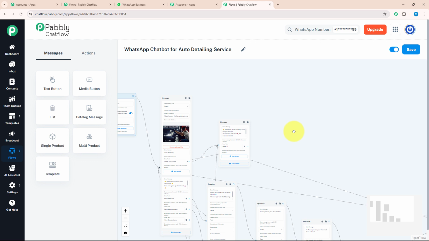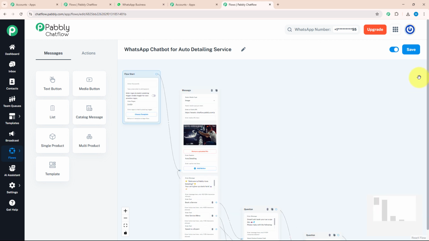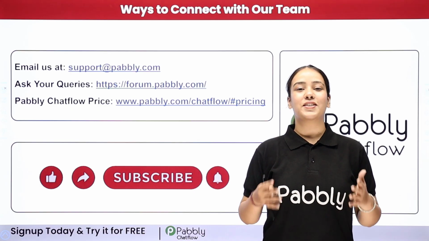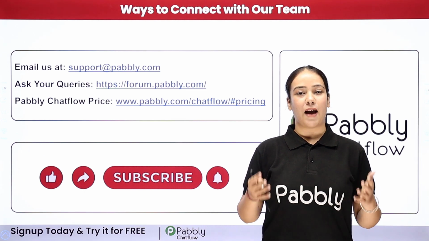for auto detailing service. After that, don't forget to activate your flow and save it. As you can see, I got a message that the flow updated successfully. That means my flow is ready to run in real time. Not only this, you can create many more chatbots using Pabbly Chatflow.